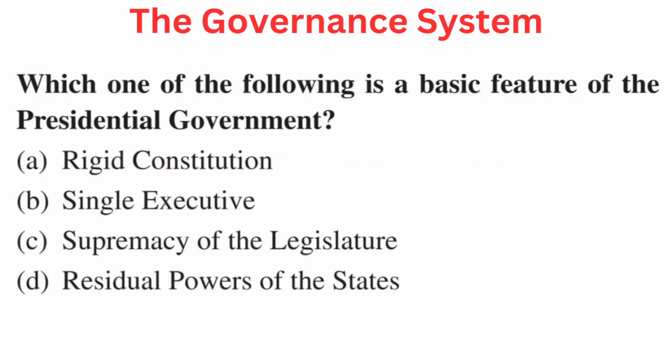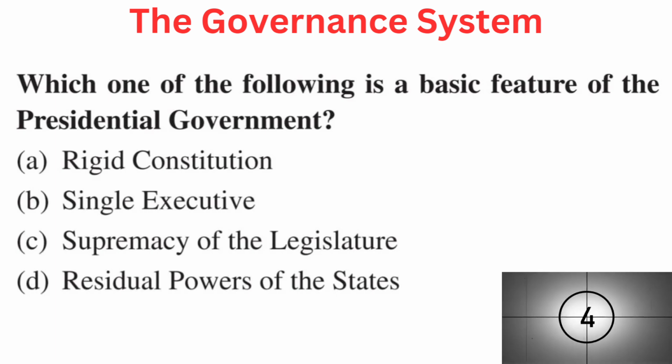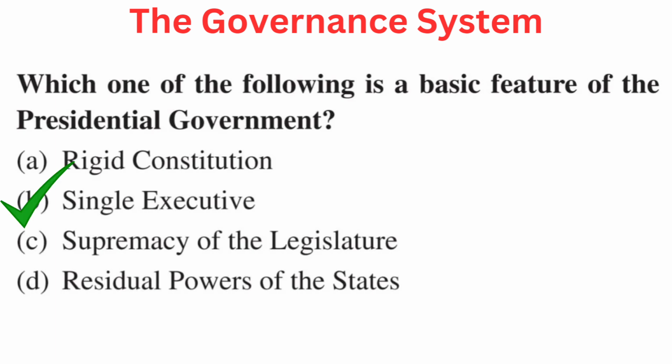The question is, which one of the following is a basic feature of the presidential government? Your options are A. Rigid constitution, B. Single executive, C. Supremacy of the legislature, or D. Residual powers of the states. Right answer is B. Single executive.